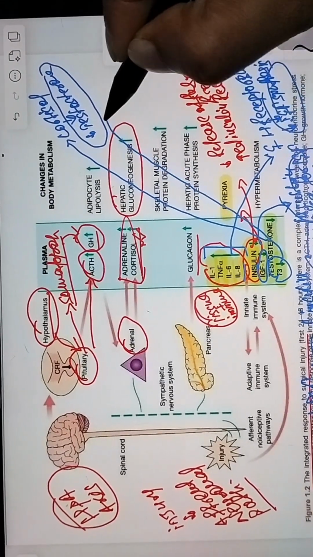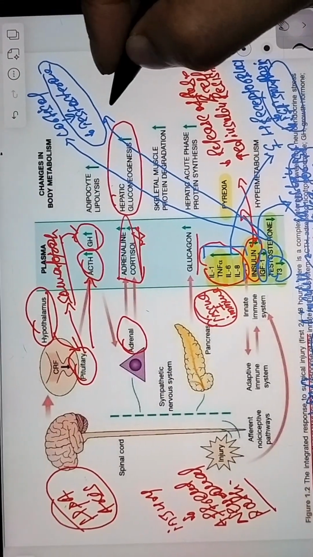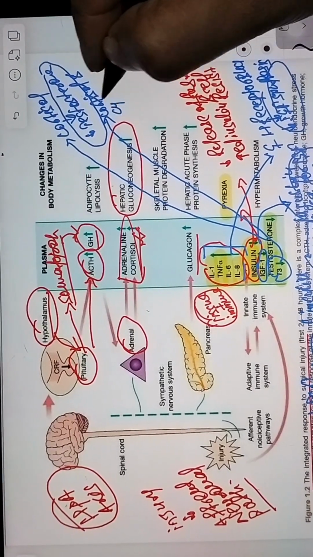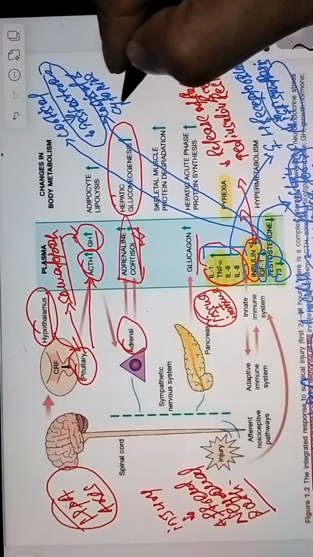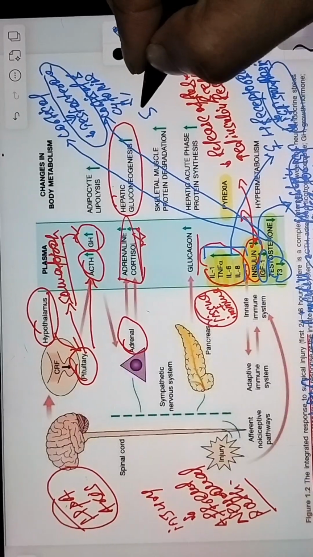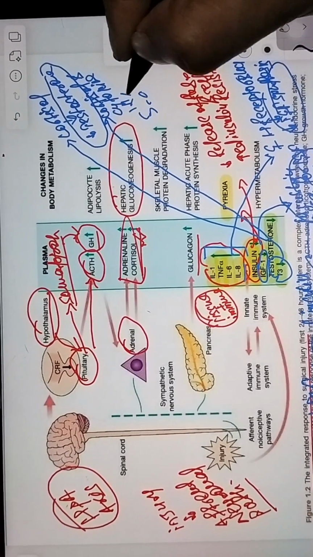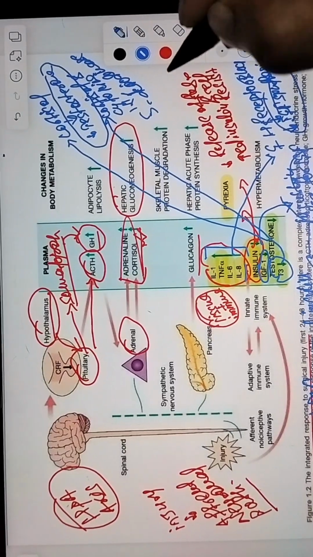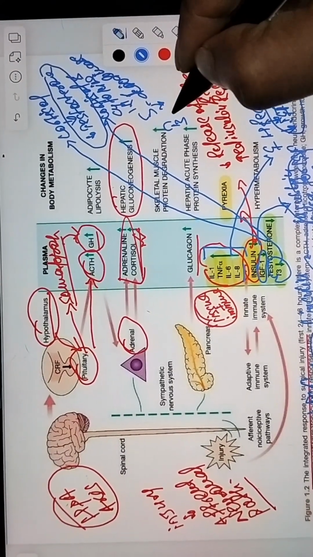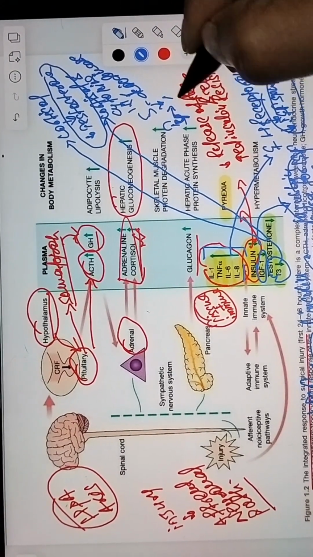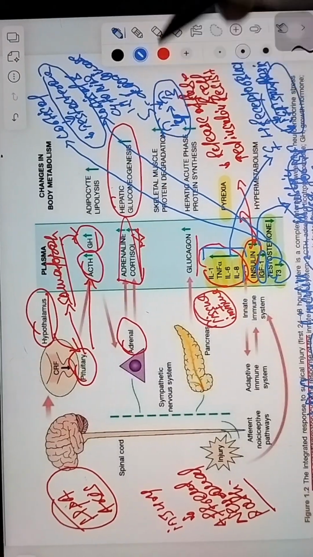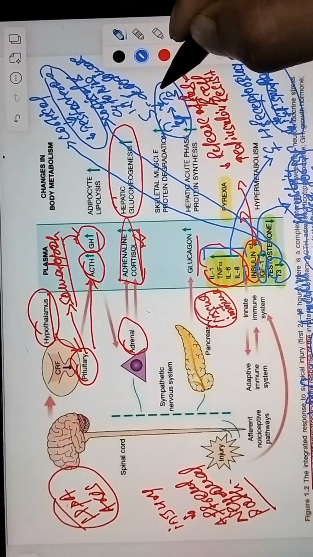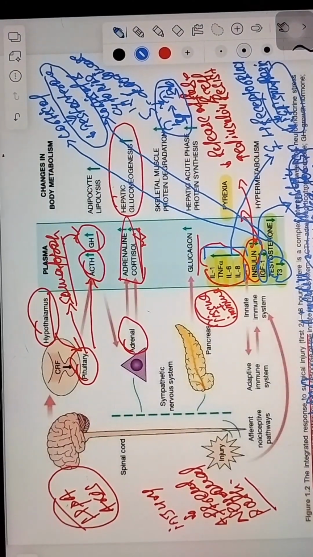T3 decreases because cortisol and cytokines will inhibit 5-deiodinase, and 5-deiodinase is required for peripheral conversion of T4 to T3. So T4 will not be converted into T3 and T3 concentration will decrease.